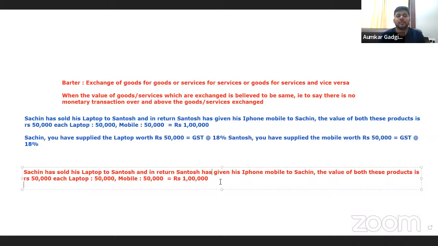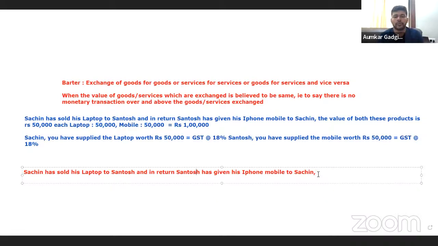Now Sachin sold his laptop to Santosh, and in return Santosh has given him an iPhone mobile. Now here I'm changing something a little: Sachin has sold his laptop to Santosh and in addition gives 20,000 rupees, and in return Santosh has given his iPhone mobile to Sachin.